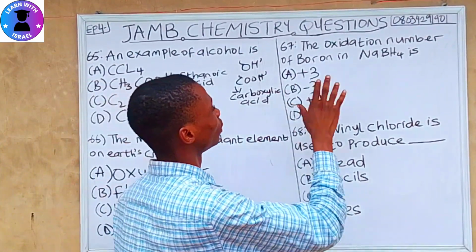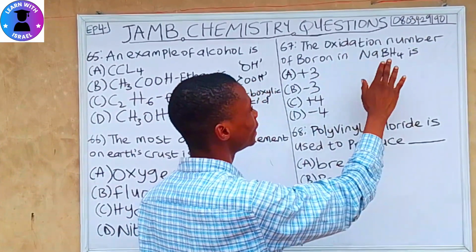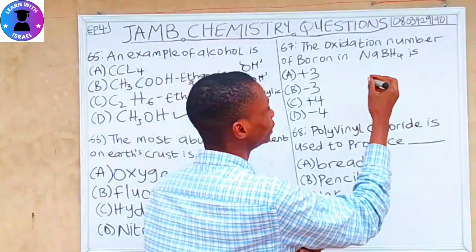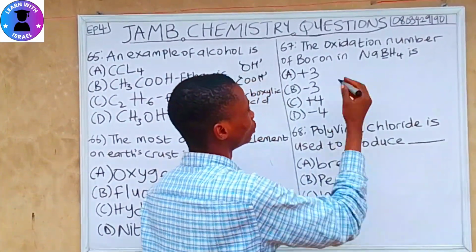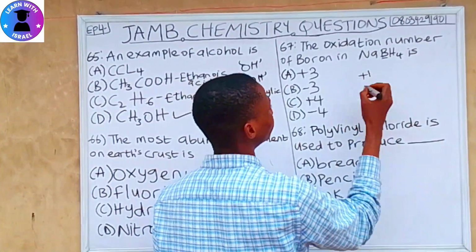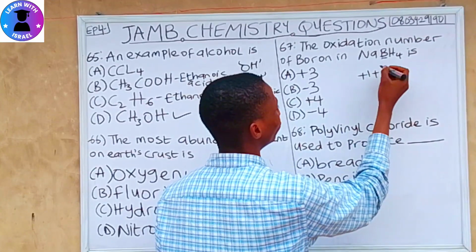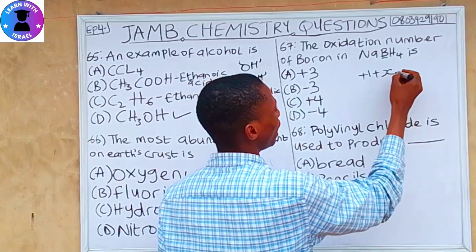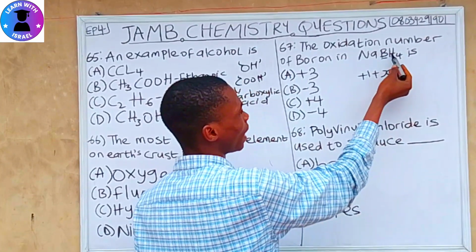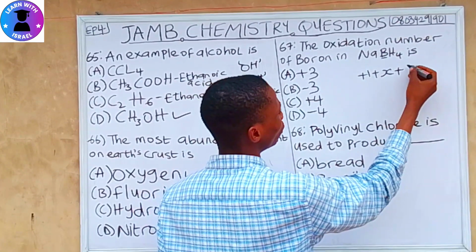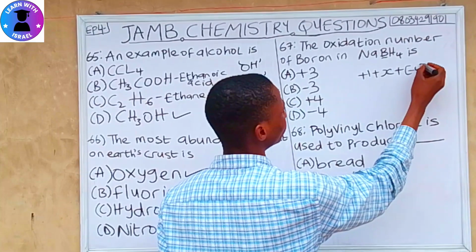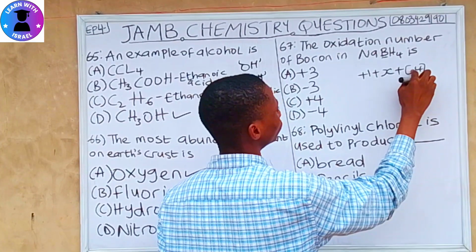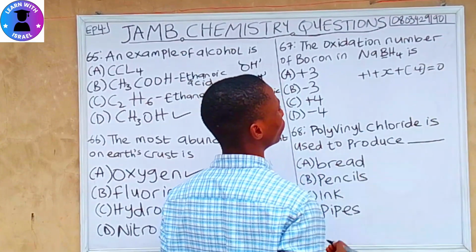Question 67. The oxidation number of boron in NaBH4 is, so this B is the boron. So our Na is +1, plus we represent our boron as X, and our hydrogen as 4, so we have 4 here, equals 0.